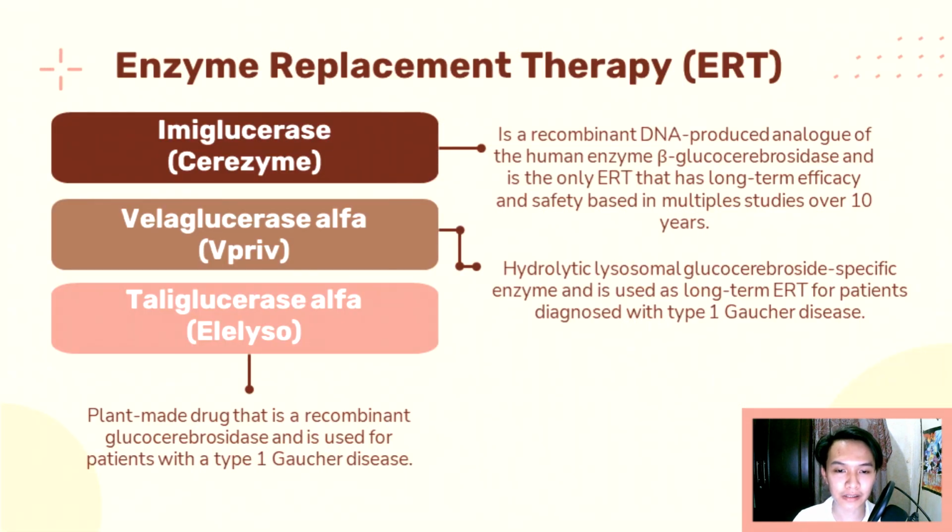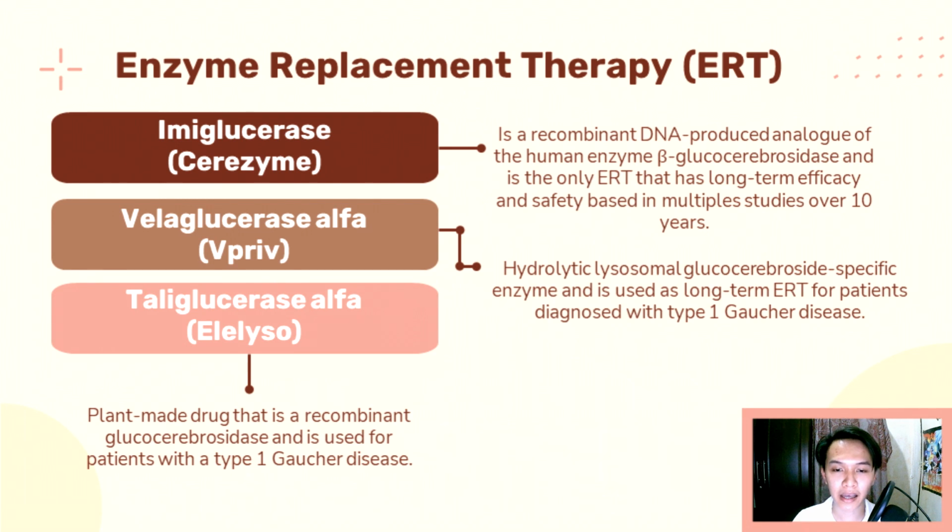FDA-approved ERT treatments for Gaucher disease include the following: imiglucerase, velaglucerase alpha, and taliglucerase alpha. First, we have imiglucerase. Imiglucerase, sold under the brand name Cerezyme, is a recombinant DNA-produced analog of the human enzyme beta-glucocerebrosidase and is the only ERT that has long-term efficacy and safety based on multiple studies over 10 years.